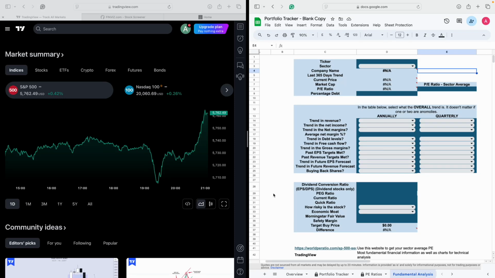In the last video, I showed you how to use this fundamental template to analyze NVIDIA, and I said I'd also be analyzing another stock as well. However, I thought I'd just split it up into two videos. So I've done NVIDIA in the last video, and I'm going to show another stock in this video. The stock I'm going to cover in this video is something called NIO.